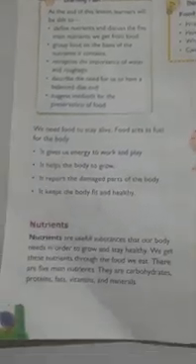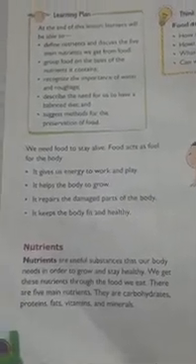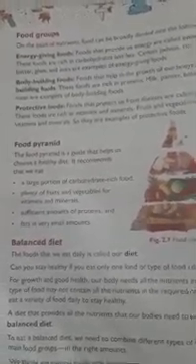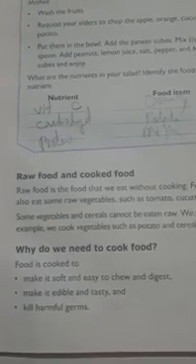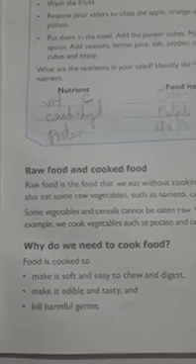In the previous two videos we have studied the components of food, the five main nutrients: carbohydrates, proteins, fats, vitamins and minerals in detail, and we also discussed water and roughage. We have also studied the food pyramid, balanced diet, and food groups like energy giving food, bodybuilding food and protective food. So in today's video we shall be discussing raw food and cooked food, why we need to cook food, and how to preserve food.